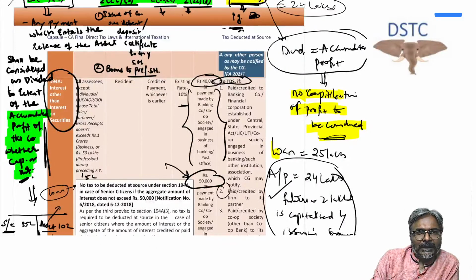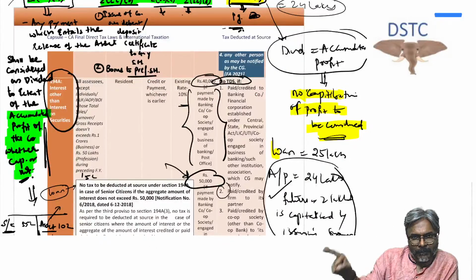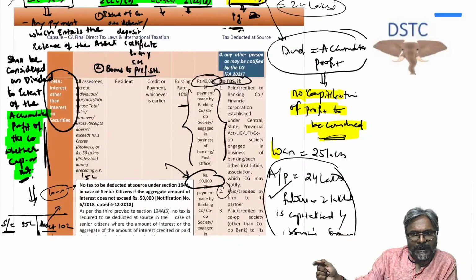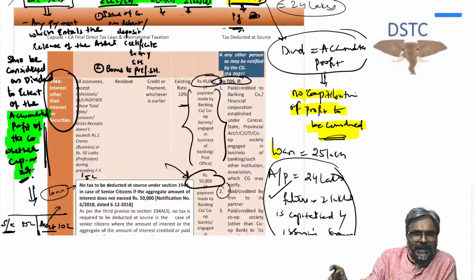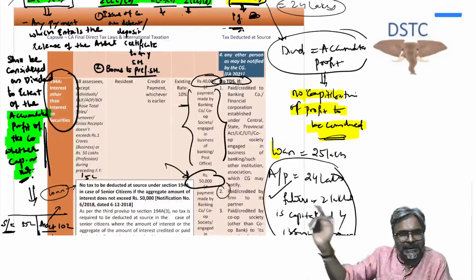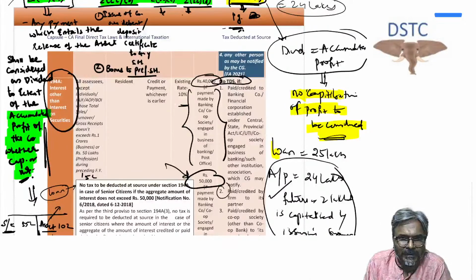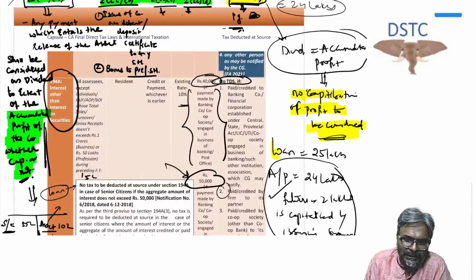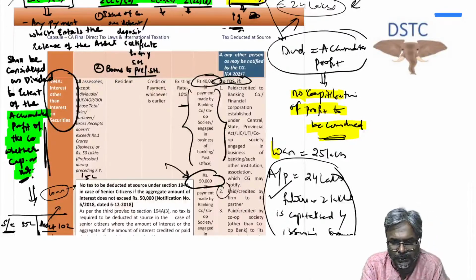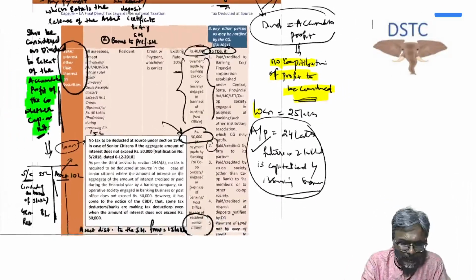Okay. Now the company which is making the payment of loan of rupees 24 lakhs, in this case, will they be required to deduct TDS under 194 at the rate of 10%? The answer is yes. The company which is making the payment has to deduct 10% TDS on this 24 lakhs. Is that point clear to all of you, students? This is the 24 lakhs which you should always bear in mind. I hope that all of you are clear with this one.